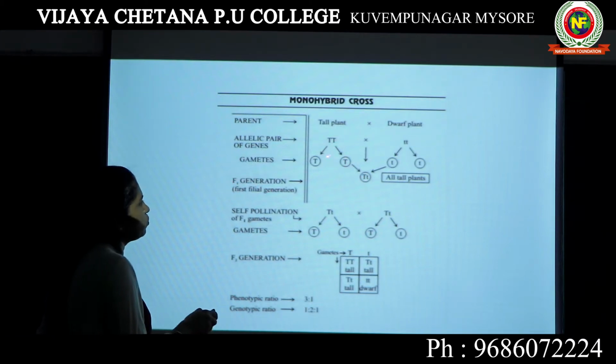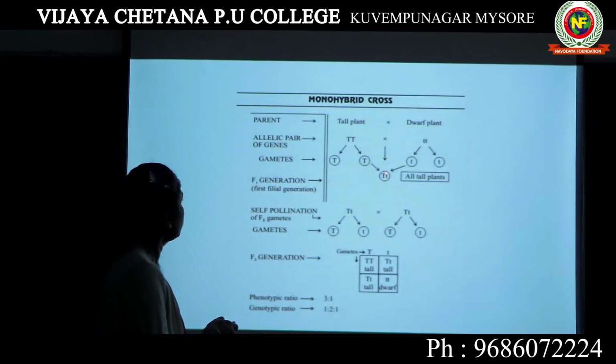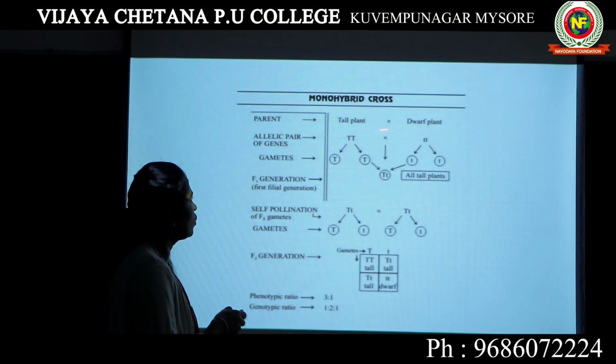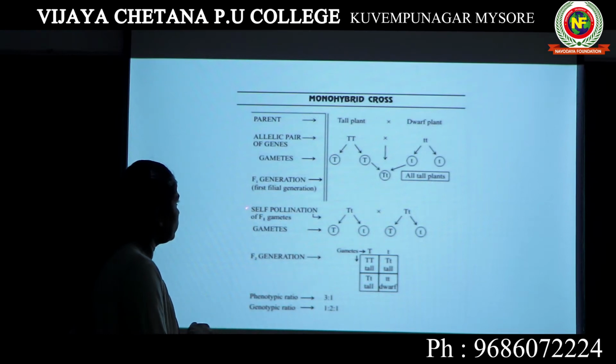So when we cross these two plants, we get only one combination: all the plants are capital T, small t. Now we take this F1 generation plant and we self-pollinate it. That means we take the pollen grains from the same plant and use them on a plant of the same variety. This is the F1 generation that we got as a result of crossing the tall plant with the dwarf plant. In the next step, we will be doing self-pollination.